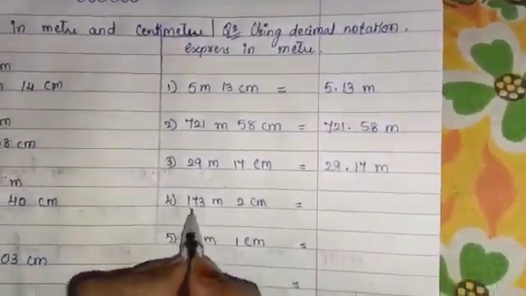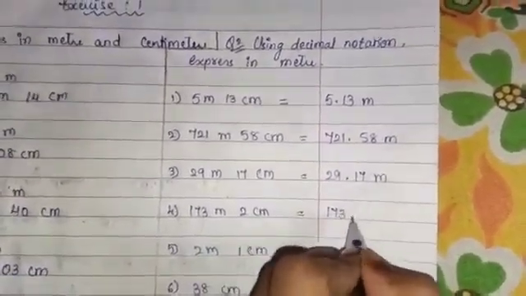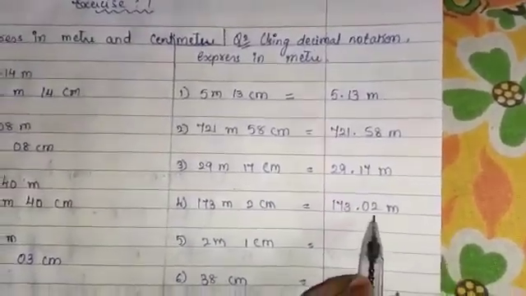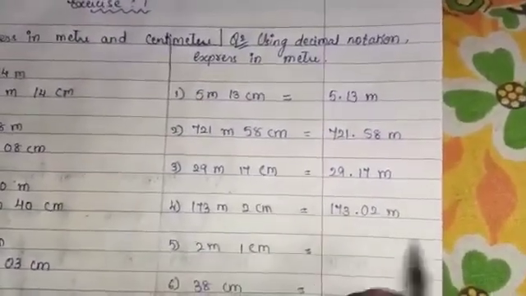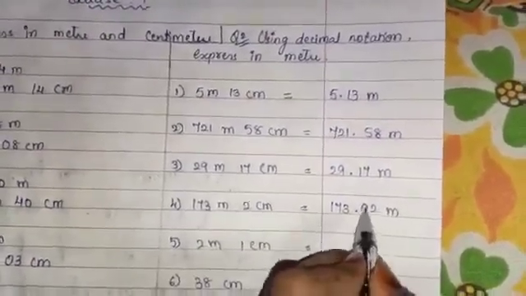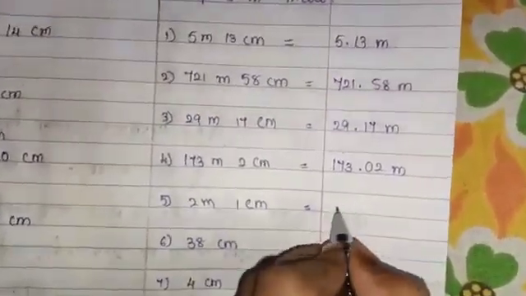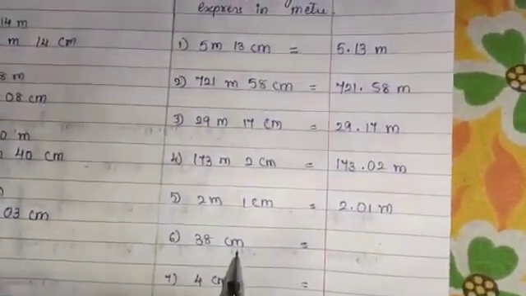Okay, now 173 meter 2 centimeter. So 173.02 meter. We have to keep it as a 02. Otherwise, it will be considered as 200 or 20. After decimal 0 we will put. Okay. Now here 2 meter 1 centimeter. So here 2.01 meter.